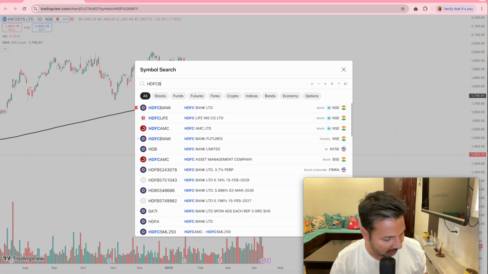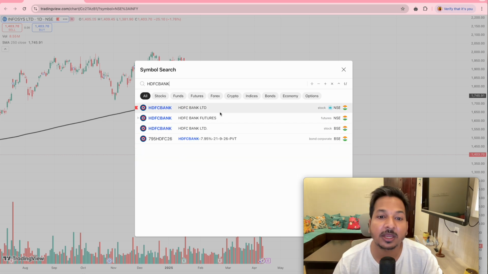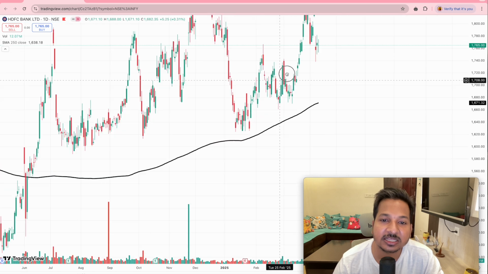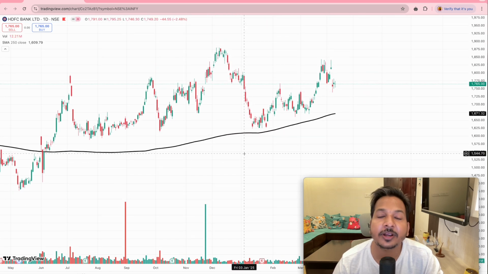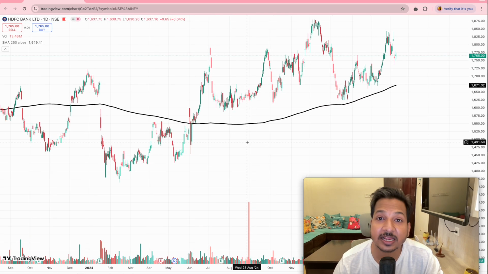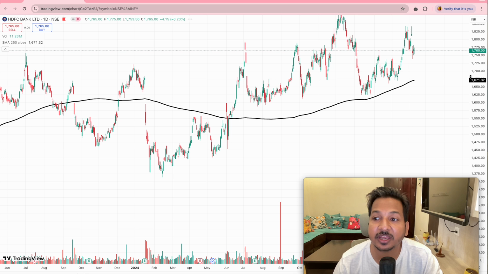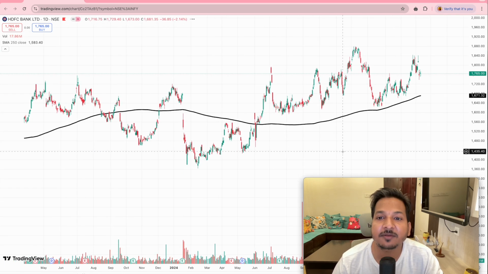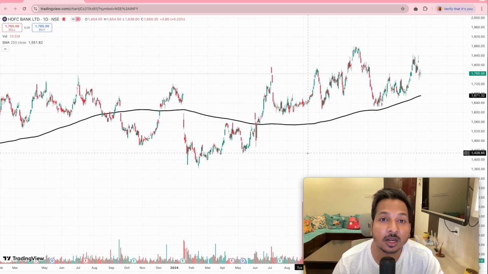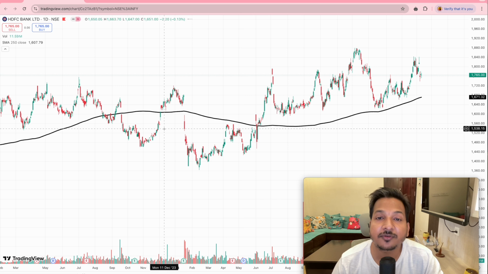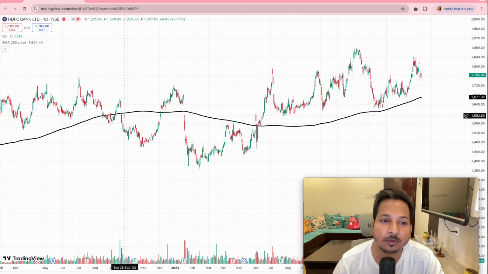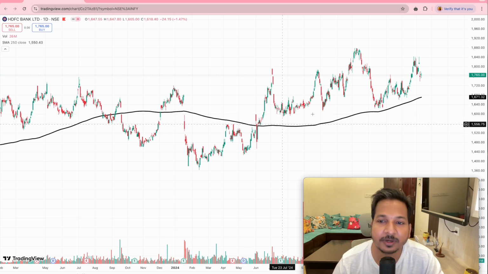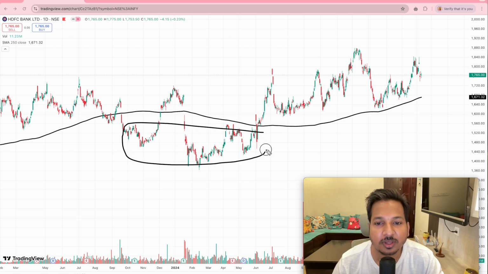Suppose HDFC Bank. Now many of you are working, many of your colleagues may be working in HDFC Bank, but you don't know where to buy HDFC Bank. You know that HDFC Bank was a multi-bagger. It's a very good company, the only company which is consistent with its return on equity, ROE number. But if you follow a simple rule that whenever it comes below the 250-day moving average, this is the zone, I will buy. So if you buy in this zone, again you are in profit even in this falling market.